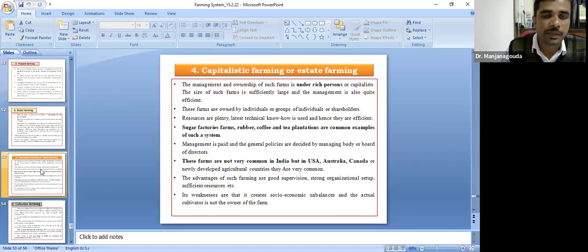And capitalistic farming or estate farming. What do you mean by this capitalistic farming? The management and ownership of such farms is under rich persons or capitalists. The size of such farms is sufficiently large and they are managed quite efficiently. Sugar factory farms and rubber, coffee, and tea plantations are common examples of such a system. These farms are not very common in India, but in the USA, Australia, and Canada, which are newly developed agriculturally and commercially, capitalistic farming is very common.